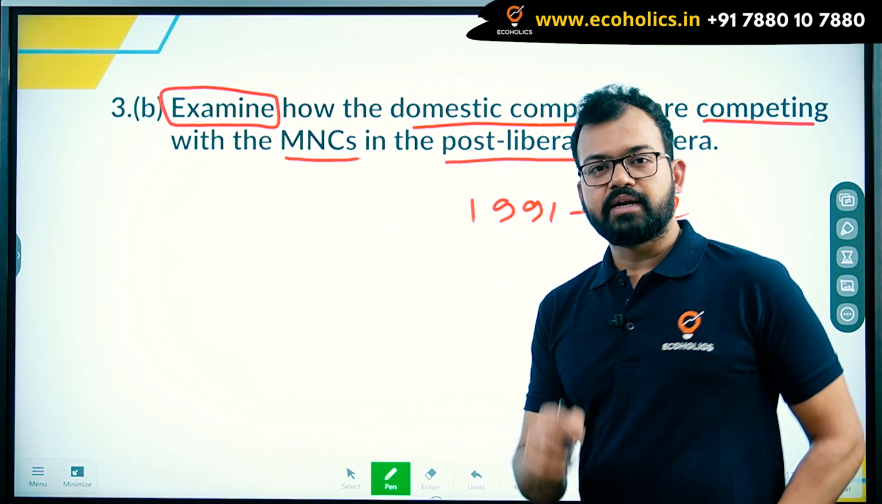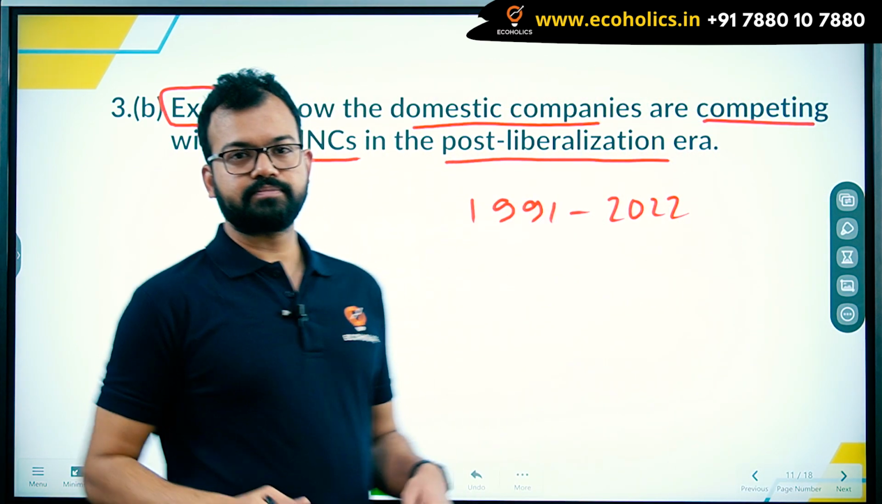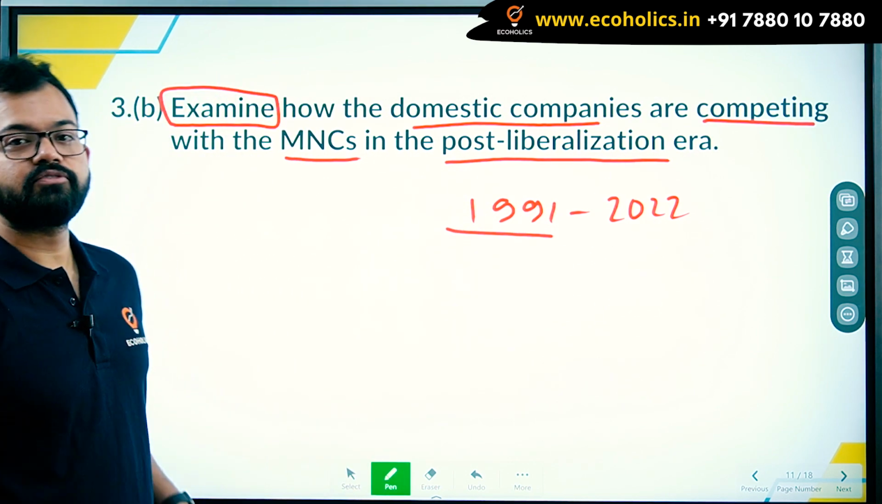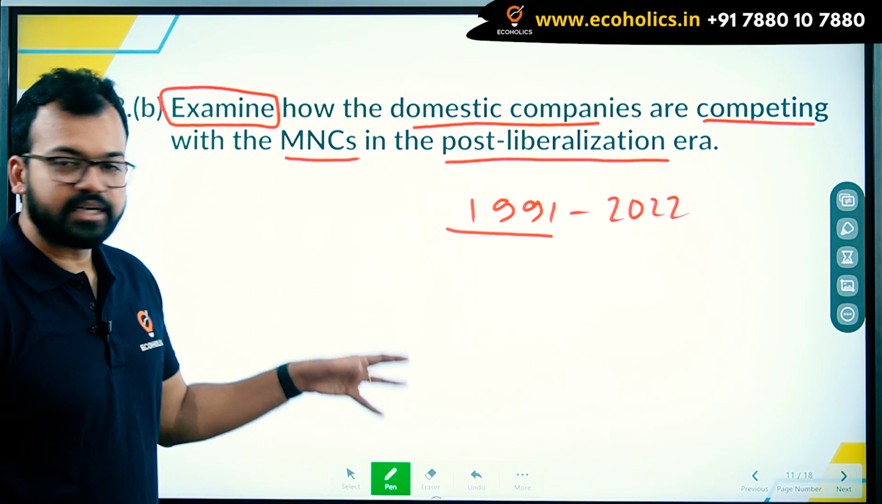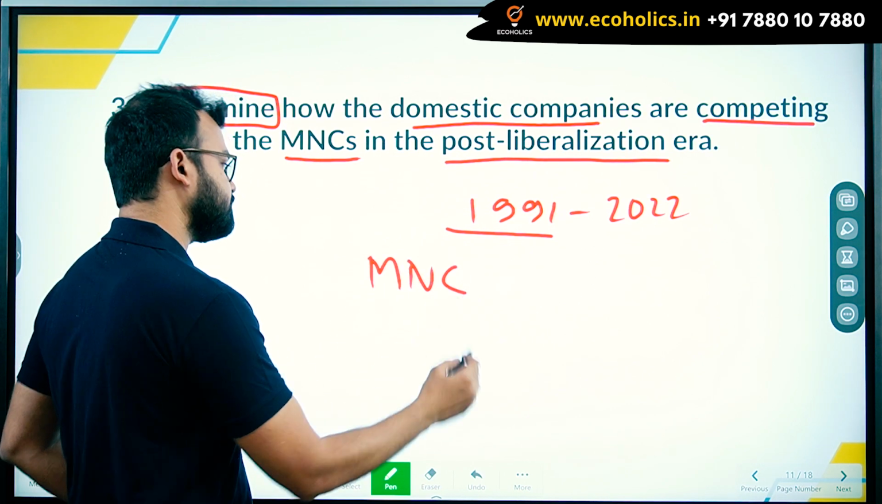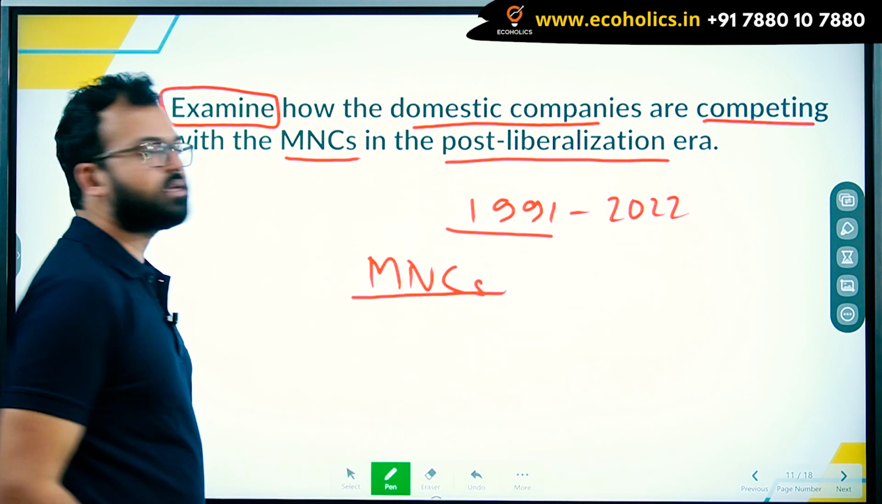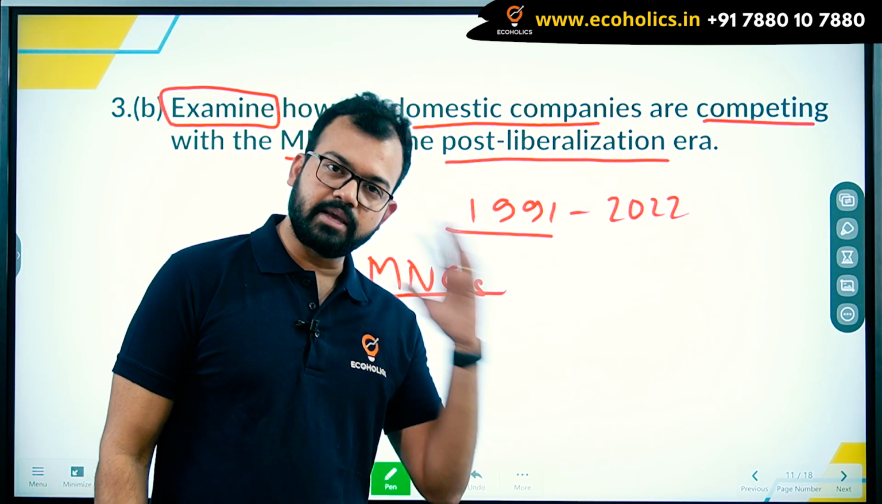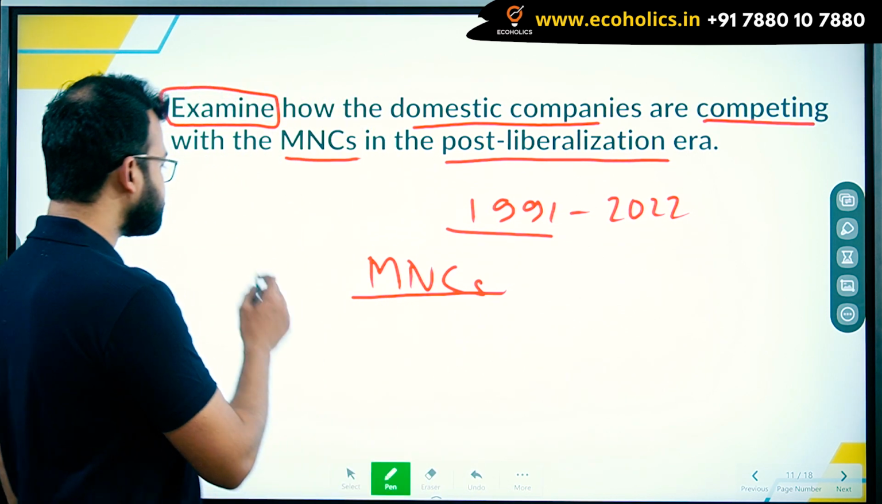Now you remember that 1991 was the time period when economic reforms were started, and when they started economic reforms, MNCs started coming into India. When MNCs started coming into India, it meant domestic companies would struggle. And the same thing happened. You can see a lot of privatization happened.